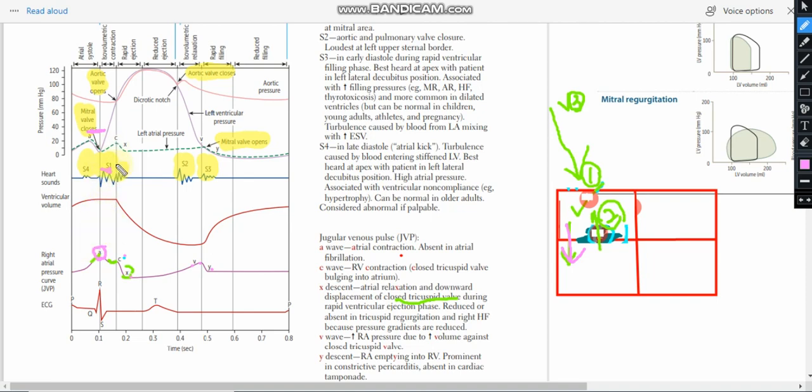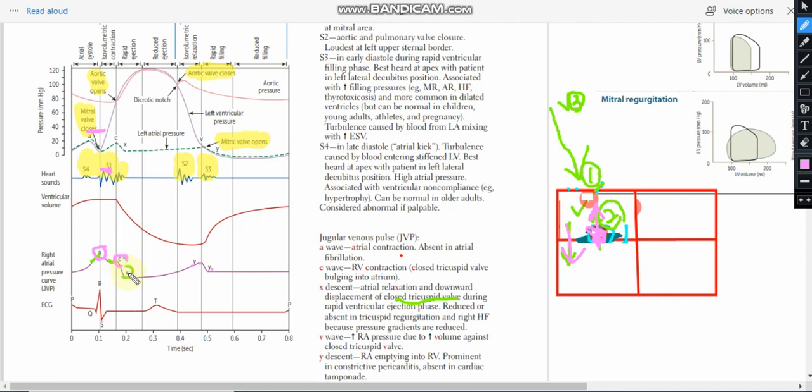Then S1 will come, and at the last phase of S1, when the mitral valve closes, it will bulge into the atrium. After the closure of the mitral and the tricuspid valve, it will bulge. The closure is depicted by S1, and after the closure there will be the C wave. So you need to know that there is the A wave, then S1, and then the C wave, right? Obviously after the C wave there will be the X descent.